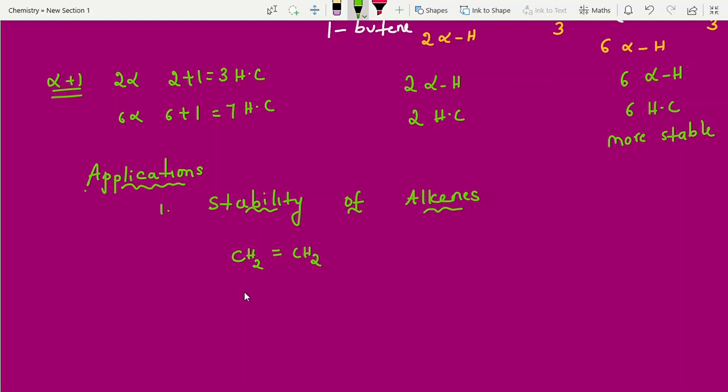What is this? We call it ethene. How many alpha hydrogens can you write, and hyperconjugations, and for the next one hyperconjugations also you can write. Then stability you can explain. Total hyperconjugations more means more stable, right? Write all the points. Now next example, propene.